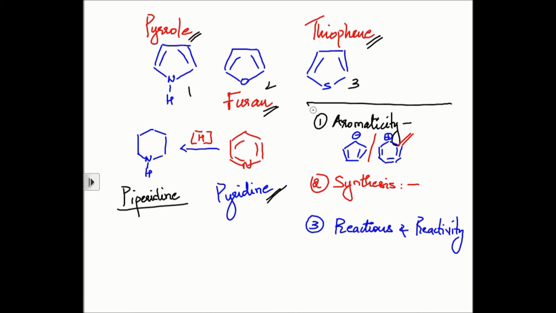So you have one more compound whose common name is expected of you to know. A 6-membered ring with nitrogen, the completely saturated analog, called piperidine. So you have pyrrole, furan, thiophene, pyridine and piperidine. Is that clear?